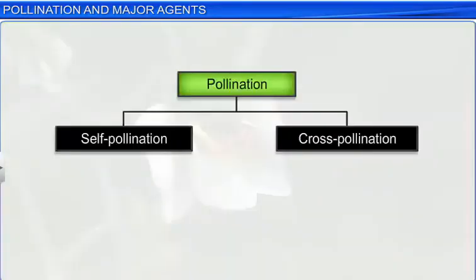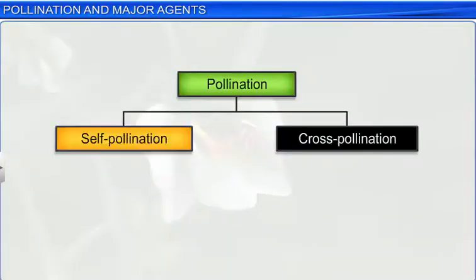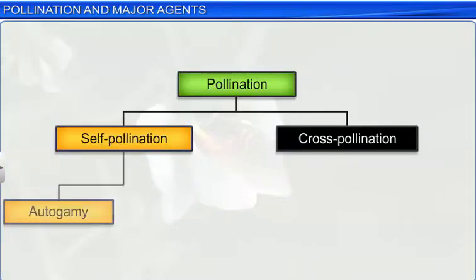In plants, self-pollination can occur either through autogamy or geitonogamy.